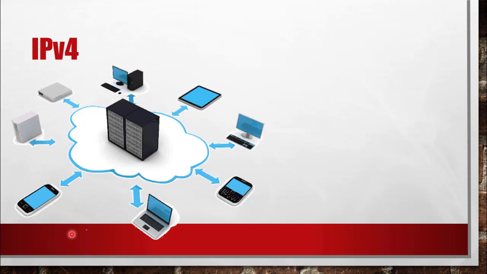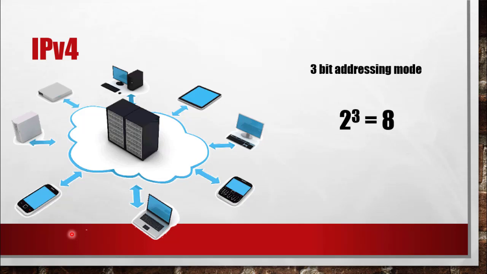what I'm going to do is give an address to all of them. Now let's consider using a 3-bit addressing mode. Instead of using a 32-bit addressing mode like in IP version 4, I'm going to use a 3-bit addressing mode to demonstrate how I'm going to give addresses to each of these devices.